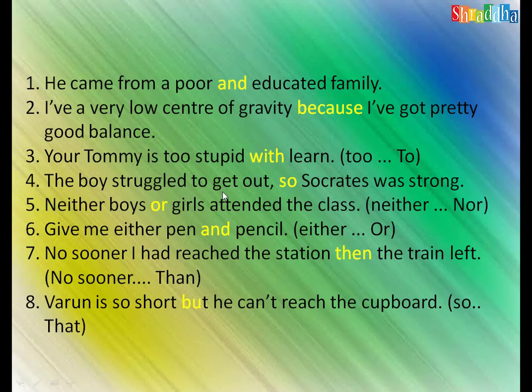The boy struggled to get out, so Socrates was strong. You see, Socrates was strong: this is the reason. The boy could not get out of the water: this is the result. Socrates being strong is the cause, and before the cause, as we already discussed in the second example, there must be 'because', not 'so'. 'So' is always used with the result, the effect only, not with the reason or cause. The boy struggled to get out because Socrates was strong.